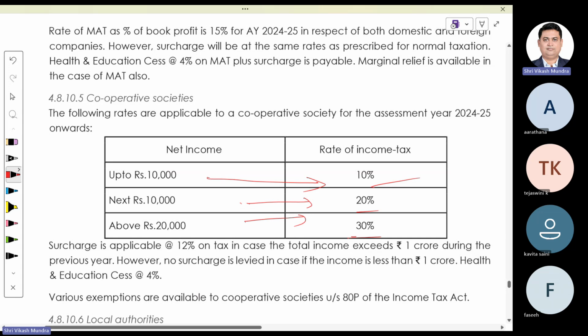However, if income is more than 1 crore, then surcharge at the rate of 12% is applicable. Further, health and education cess at the rate of 4% is also applicable. However, cooperative society is eligible for various deductions which are governed by section 80P. The detailed discussion regarding 80P is not in your syllabus, so I am not going into that part.